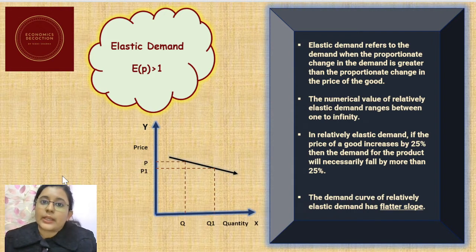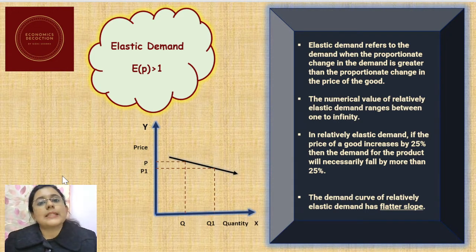We can also say if the price falls by 25% and the quantity demanded increases by more than 25%, then it will be called elastic demand or a relatively elastic demand. And this will fetch us the value of elasticity of demand to be greater than 1. And as you can see, the demand curve in case of elastic demand would have a flatter slope.